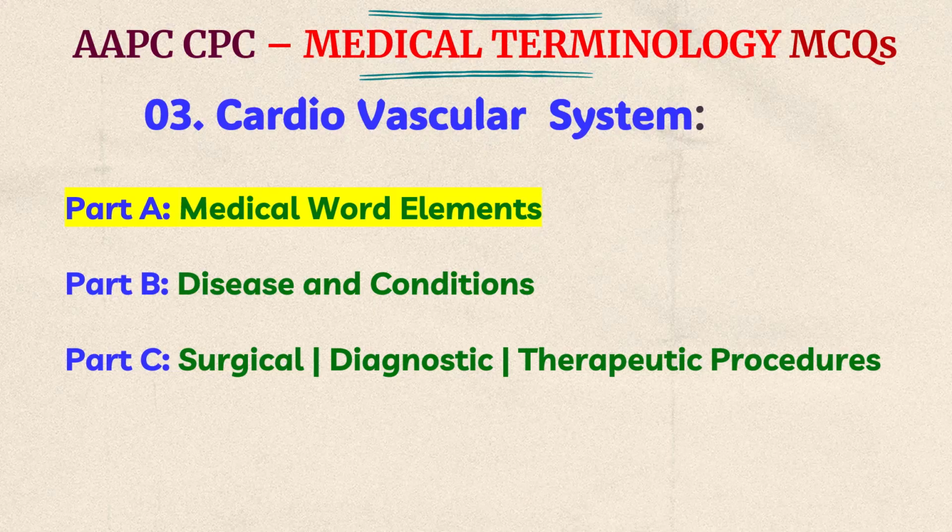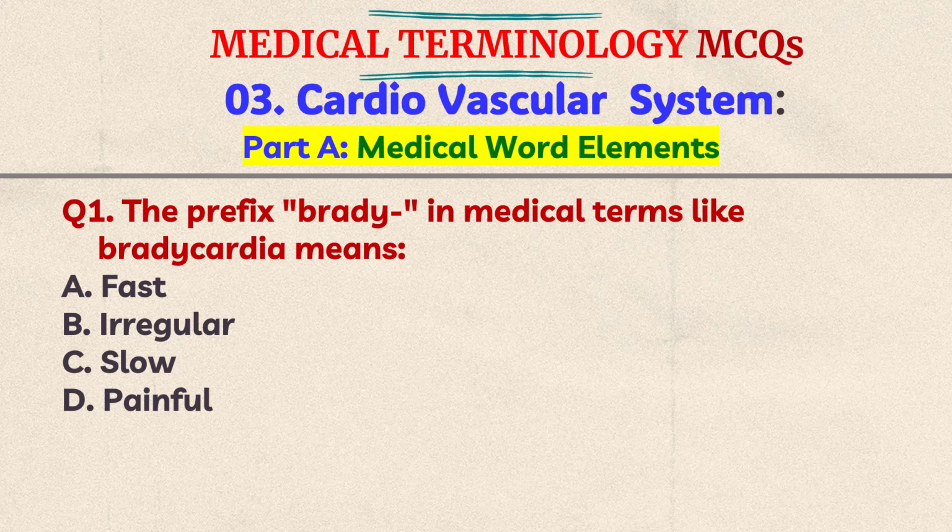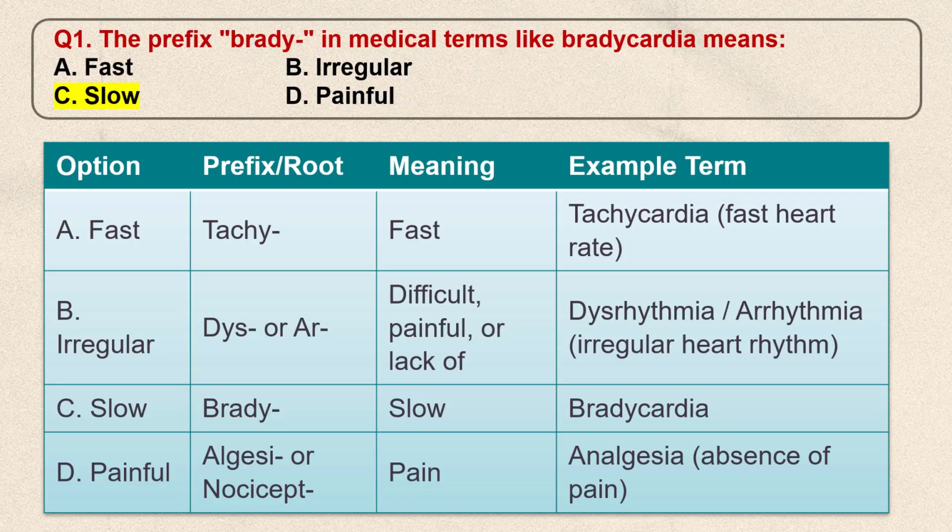Medical terminology MCQs 3. Cardiovascular system, Part A, medical word elements. Question number 1. The prefix brady in medical terms like bradycardia means A. Fast, B. Irregular, C. Slow, D. Painful. Think the answer. The correct answer is C, slow.